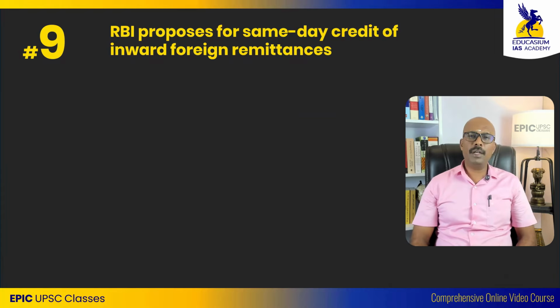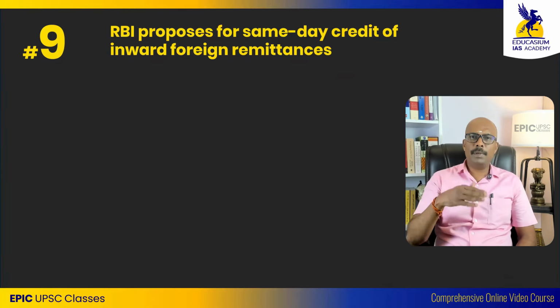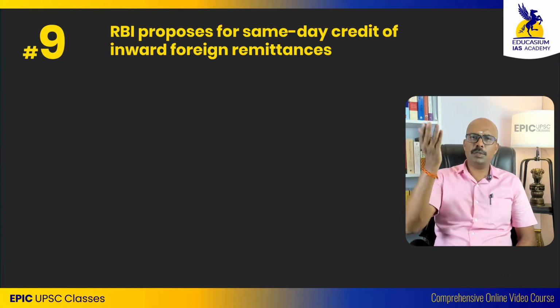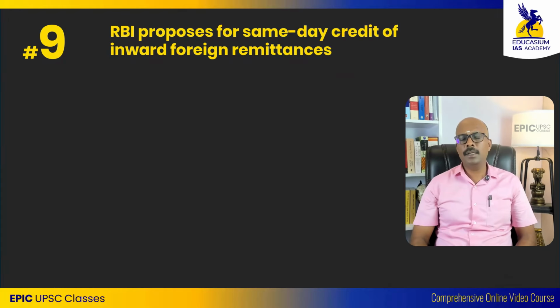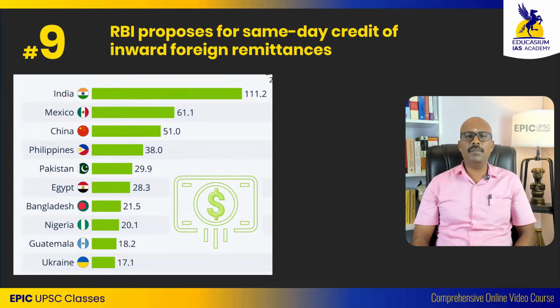Moving forward, next one is RBI proposes same-day credit of inward foreign remittances. Remittances are money coming from the Indian diaspora into India. So my brother is working in the United States. He sends money to India. That is a remittance. Why is this very important? Because for several years, India is the largest remittance earning country in the world, followed by Mexico, China, and Philippines.